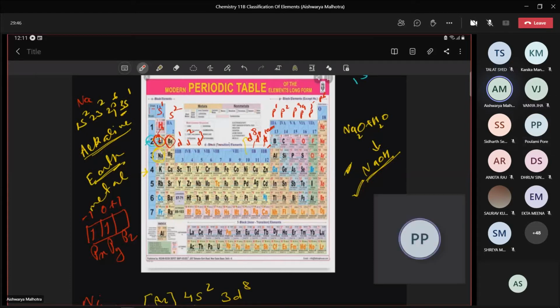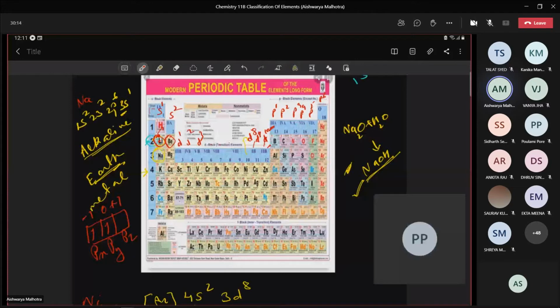Now look here, beta, group number 14. All of you know that carbon is a non-metal. Now silicon and germanium, they are metalloids. And what about tin and lead?